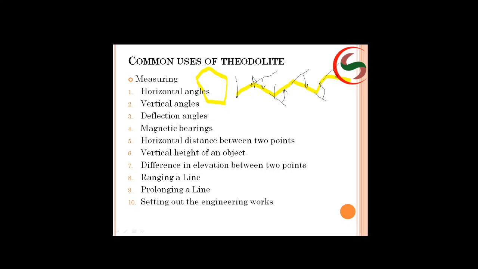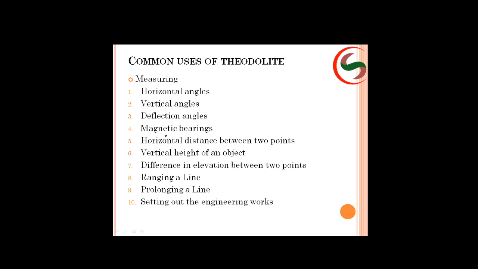Now, towards the line, if it is moving to the right side, it is right hand deflection, and if it is moving towards the left side, it is left hand side deflection. Is it okay? Next, what is a magnetic bearing? Once again I will try to clear this.